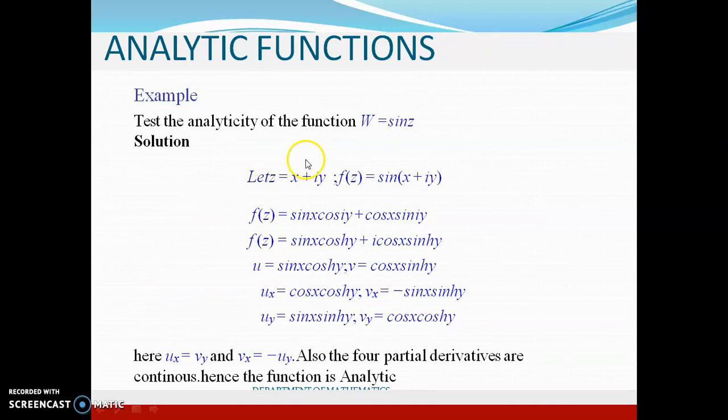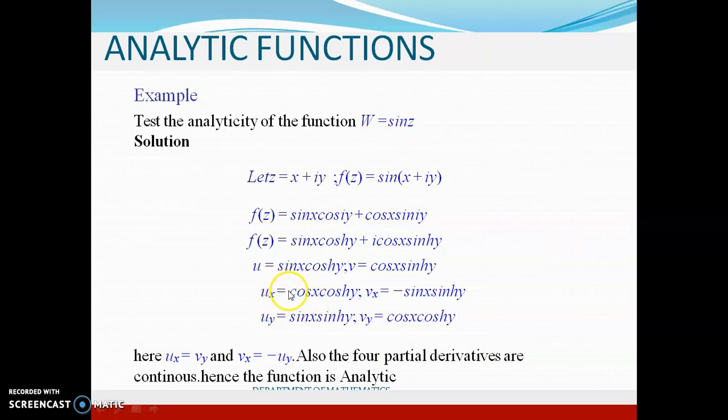Now, you consider the second example w equal to sin z. Sin z, you can substitute for z as x plus iy and you expand this using sin of a plus b formula. And as you all know, sin of a plus b is sin a cos b plus cos a sin b. Here cos b is cos iy, the value of cos iy is cos hy. Similarly, the value of sin iy is i sin hy. So the real part comes out to be sin x cos hy and the imaginary part is cos x sin hy. Now you partially differentiate these functions.